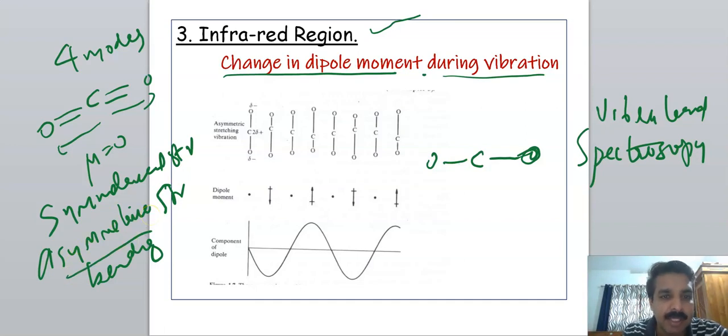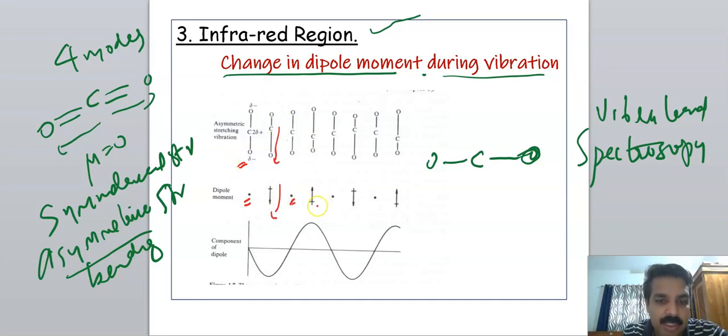You see in this diagram, asymmetric stretching. First, at the starting point, the dipole moment is 0. When the molecule stretches, one bond stretches and the other bond compresses. Therefore, at this orientation, a dipole moment is created in this direction. Next, they come to the equilibrium position, and again the dipole moment is 0.